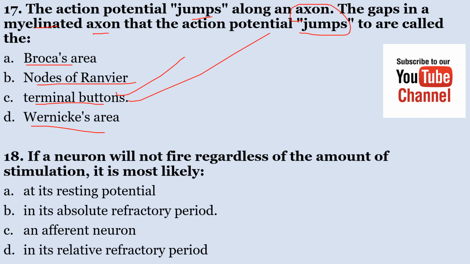Number 18, if a neuron will not fire regardless of the amount of stimulation, it is most likely A, at its resting potential; B, in its absolute refractory period; C, an afferent neuron; D, in its relative refractory period. If a neuron will not fire regardless of the amount of stimulation, the correct answer is that it is in its absolute refractory period. So the correct answer here is B.